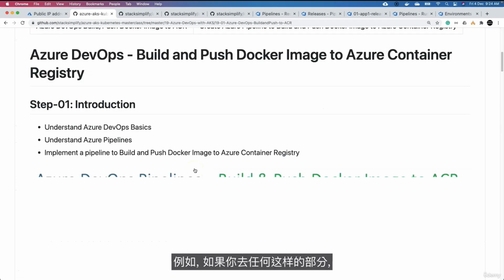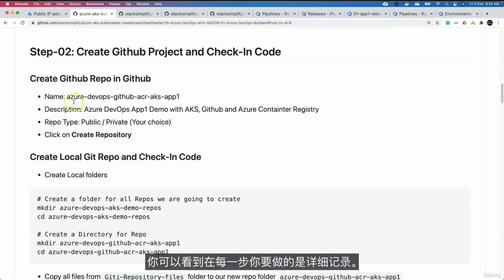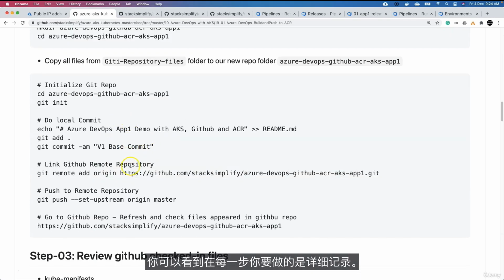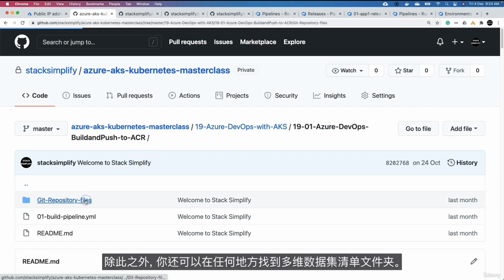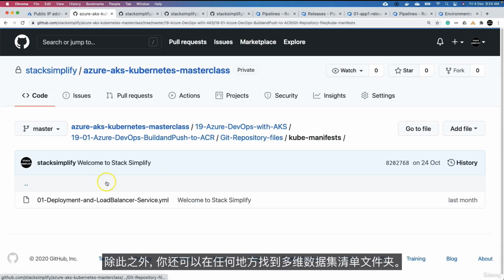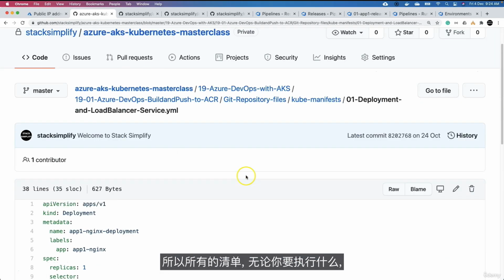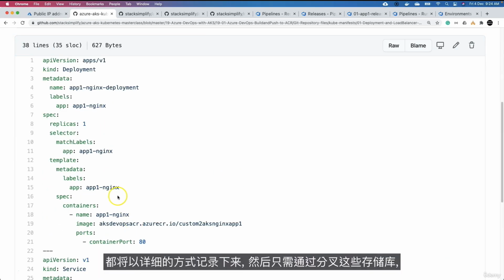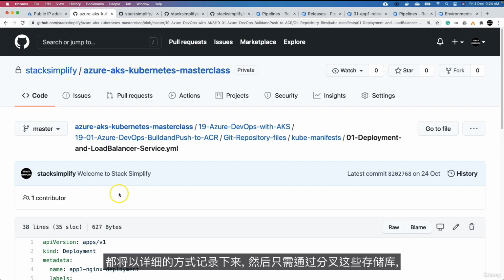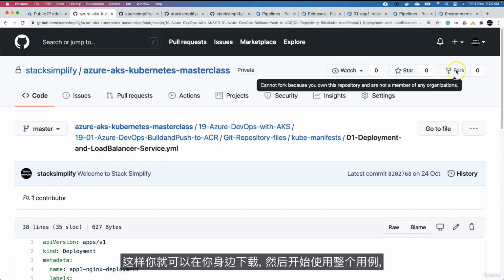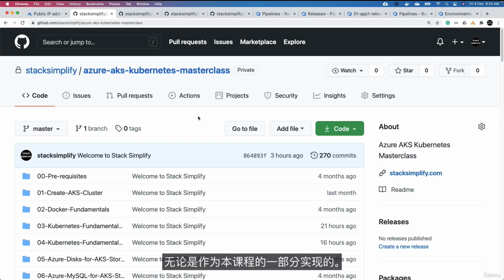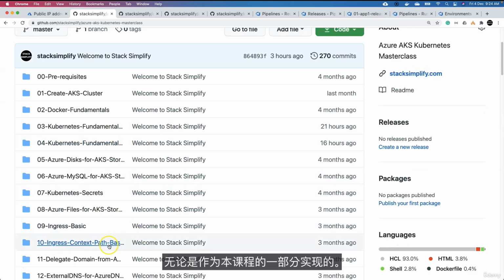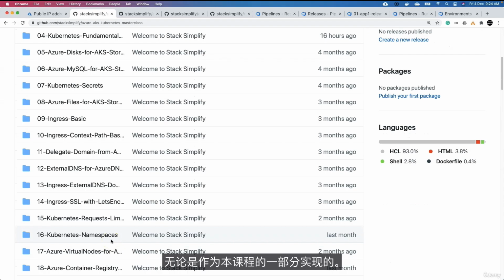For example, if you go to any of the sections, you can see each step you are going to do is documented in detail. In addition to that, you will also find the Kube manifest folder everywhere. All the manifests you are going to execute will also be documented in a detailed way. And just by forking these repositories, you will be able to download them at your side and start using these entire use cases implemented as part of this course.